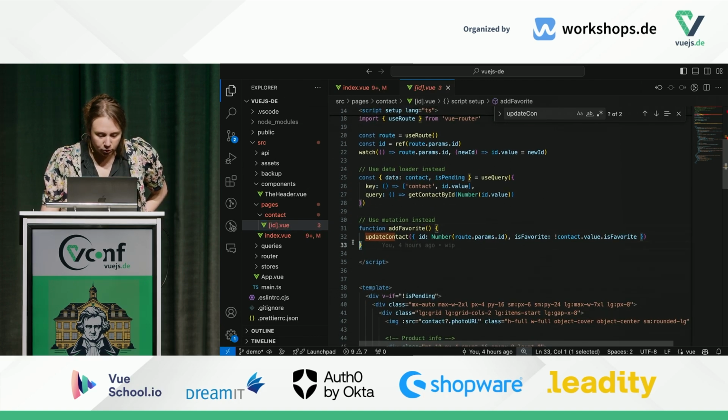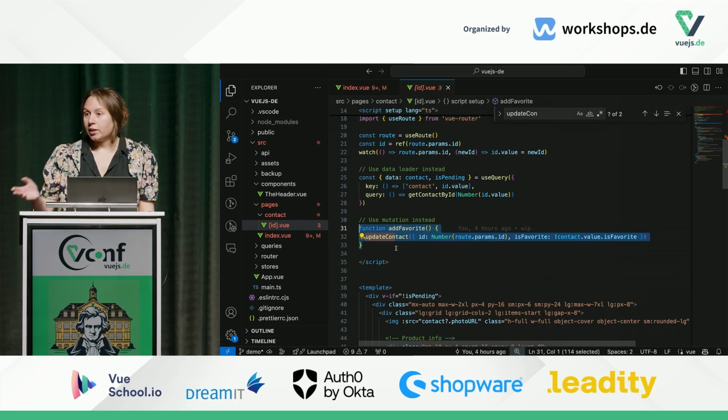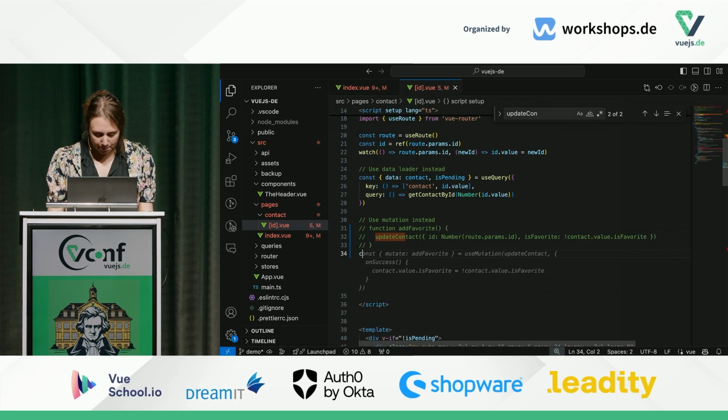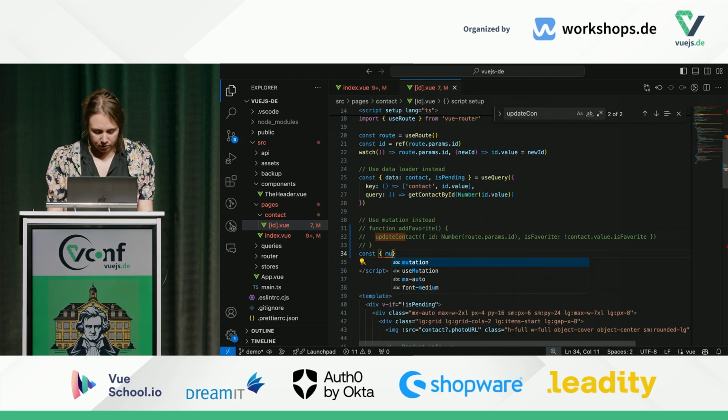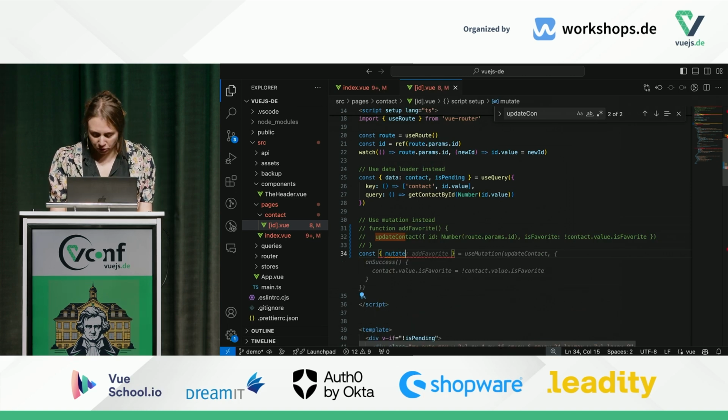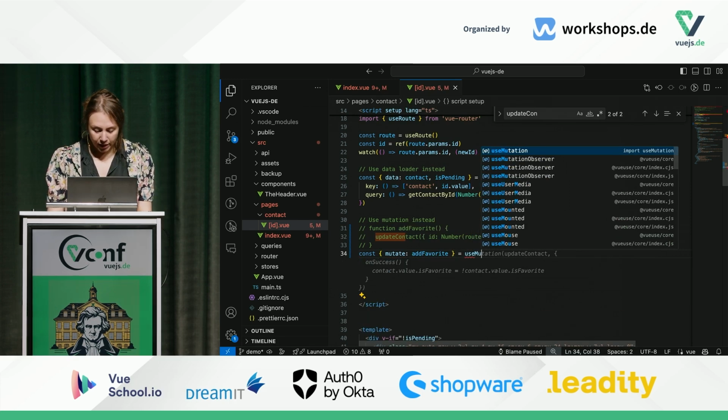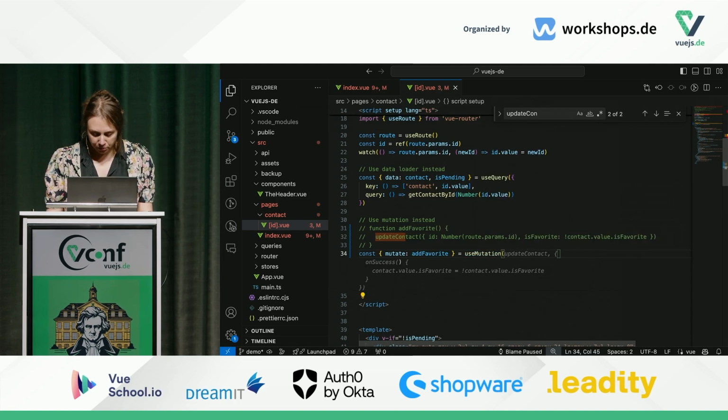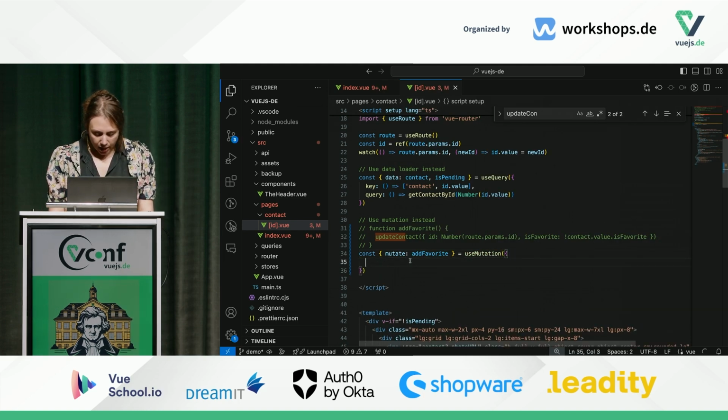So here I have as well a regular call, which is add favorite. And I will change that and use a mutation instead. So I don't need that anymore. So I will get back my mutate function, which I will rename add favorite. And then I will use the useMutation composable, to which I will pass